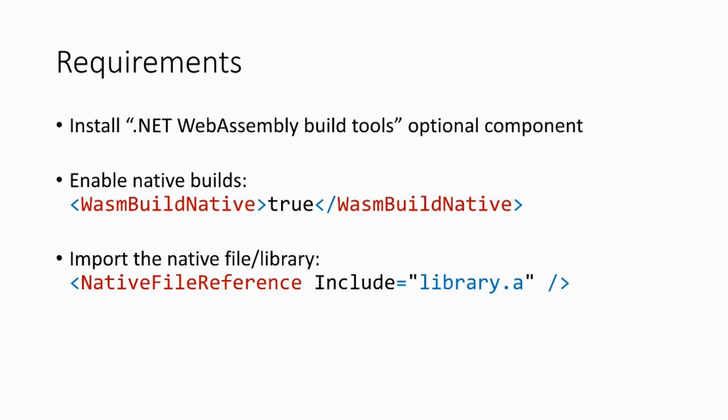All we have to do is make sure that the build action is native file reference, and we point to a native library, and boom, we have now brought a native library into our app. That native library is going to be compiled into our code, and we can access it. It's very simple, very easy to do, and you don't have to worry about what arguments to pass to the C++ compiler, or what optimization level. Super easy to get started.